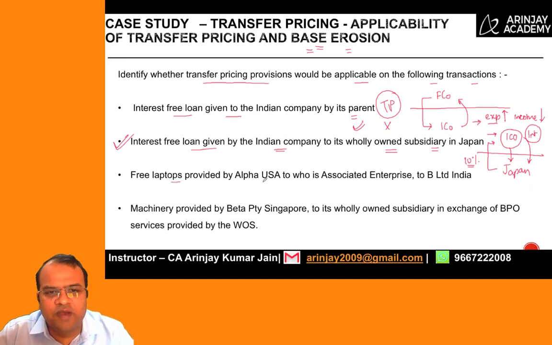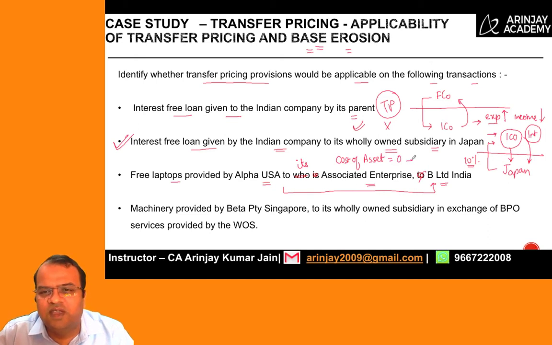Free laptops provided by Alpha USA to its associated enterprise B Limited. Yeah, there's a little bit of a mess up here in language. Now when the US company provided free laptop to B Limited, what does this mean? The cost of the asset for tax purpose is equal to 0, which means there is nil depreciation on this.